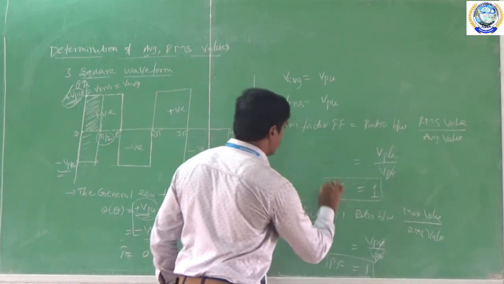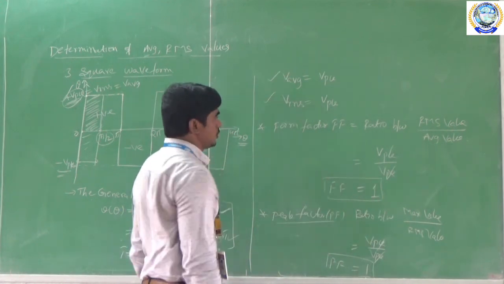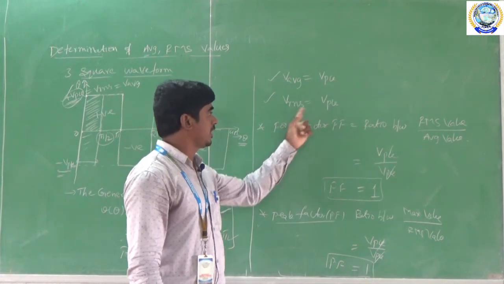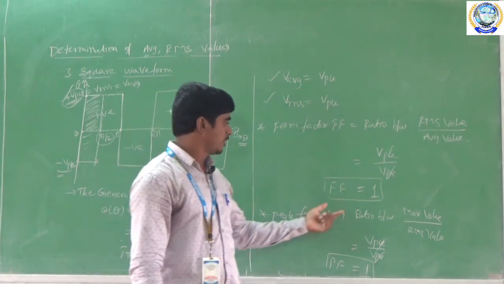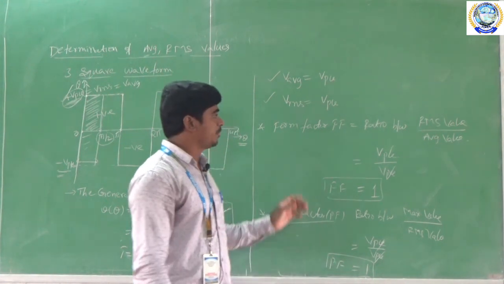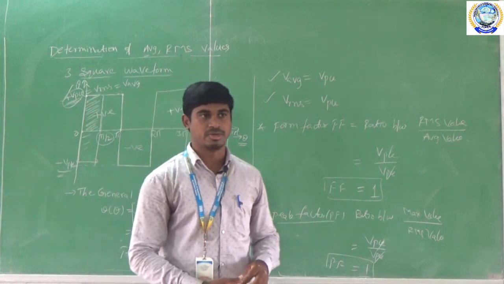And the form factor is equal to 1, from the average value and RMS value. So till now we derived that the average voltage is equal to VPK, the RMS value is VPK, the form factor is equal to 1, and the peak factor is equal to 1. Okay, this is the complete representation for the square waveform.